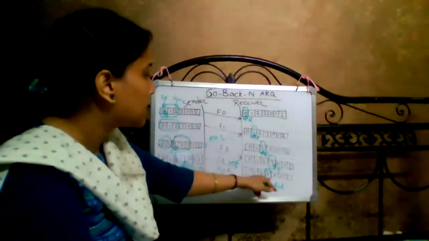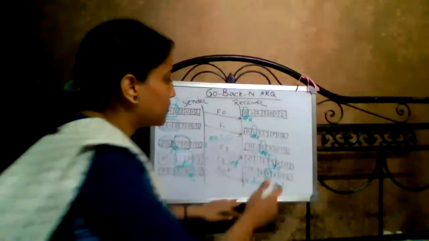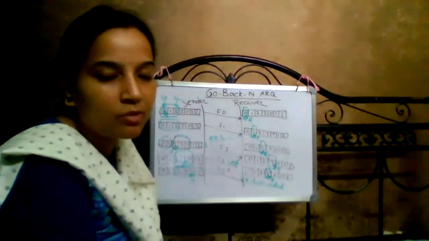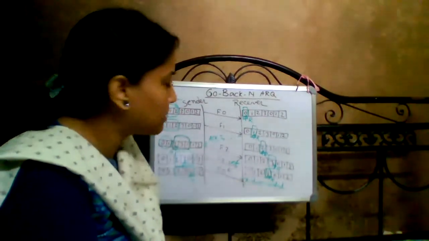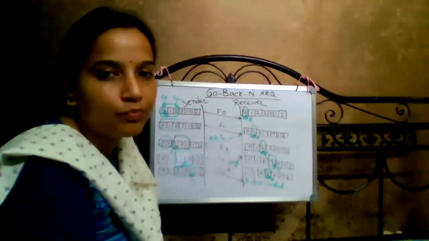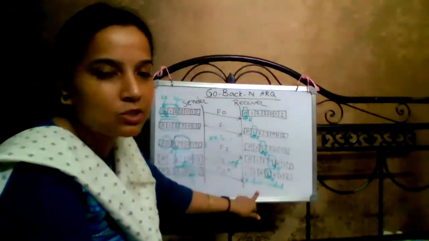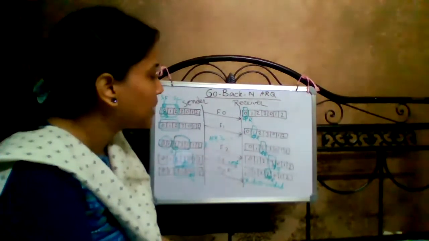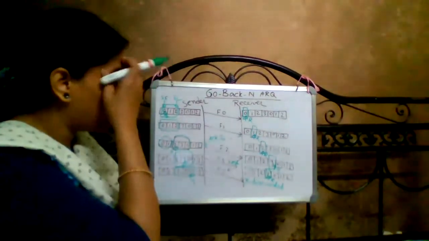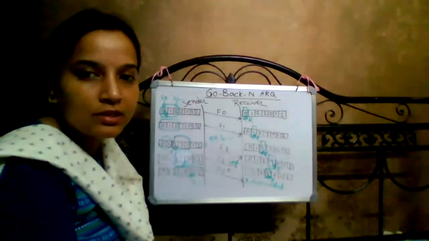Now F3 is damaged or lost in the medium, and the receiver is expecting frame number 3 because the window size is only 1, but it receives frame sequence 0. So the receiver discards it, because it is not expecting frame number 0, it is expecting frame number 3, and stays silent about it. And in the meantime the timers of all the frames expire.